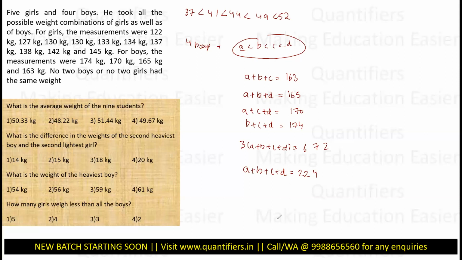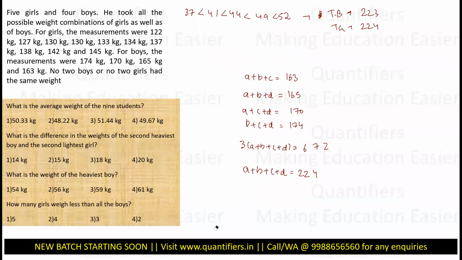Last time the average total was 223. I remember that when I added them all together, six times A plus B plus C plus D plus E, the total of boys was 223. The total of girls is nothing but 224. Now, this is fairly easy to solve. A plus B plus C is already there. If I substitute here, I will get the value of D. So the heaviest boy, 163, 61.